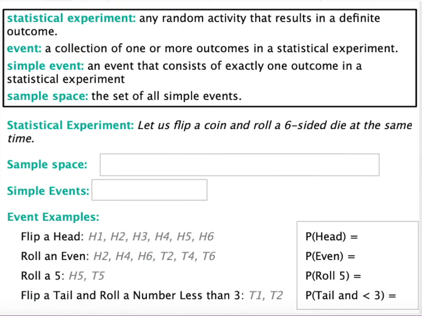All of these examples have really been statistical experiments. It's a random activity that results in a definite outcome.